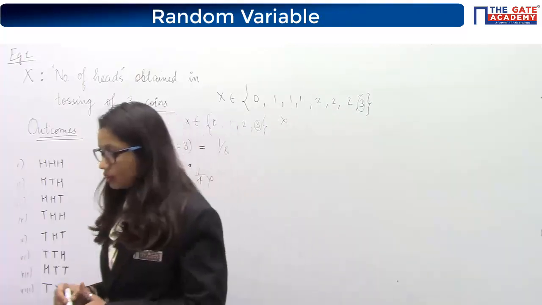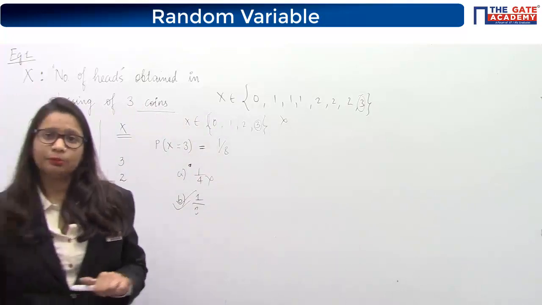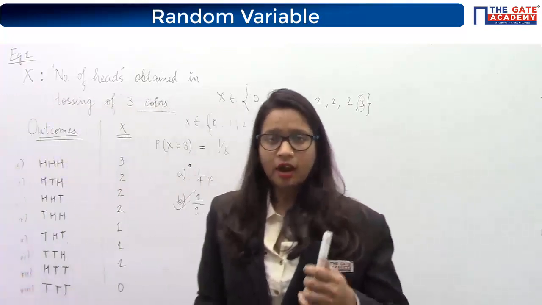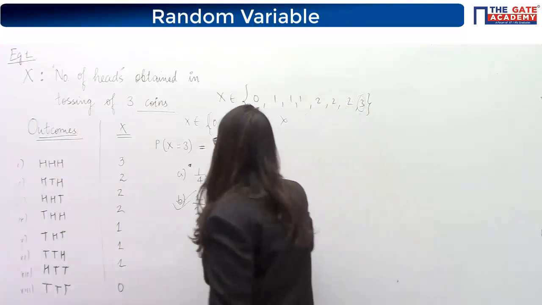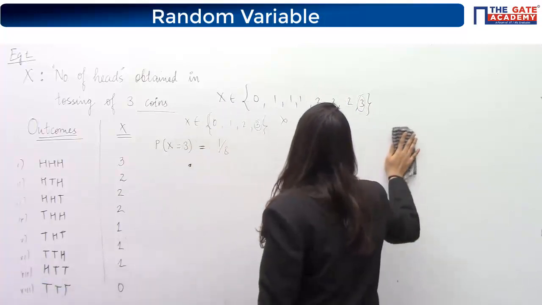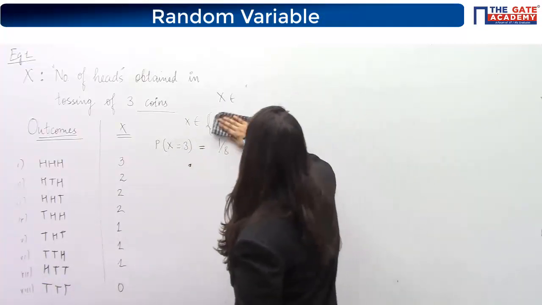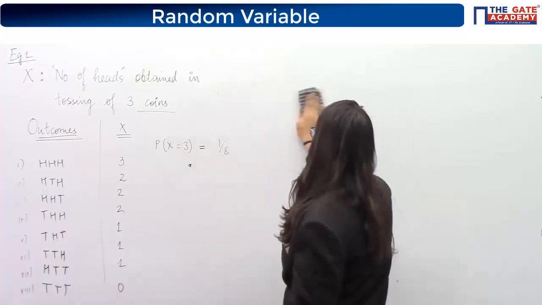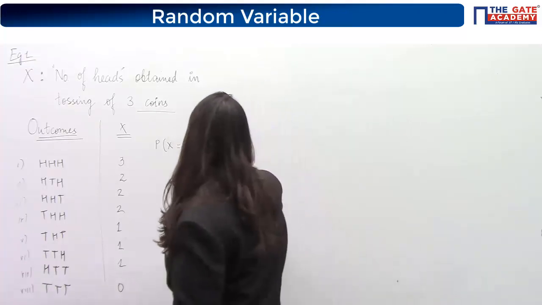Okay. So this is how you will use the concept of probability for a random variable. You will just see what x actually is and what particular value of x is repeating how many times. Okay, understood this thing?